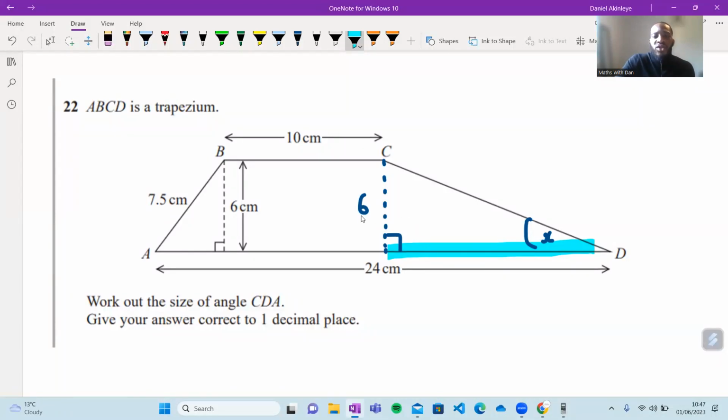Well, what do we know? The entire distance going along is 24. I can see that I've got this here, right? This is the same as this one. This is 10. Now, this one is also part of that line, but it's not given to us, right? If we could calculate that green distance there, we could add it onto 10 and then subtract it from the entire thing, 24, and that will give us this blue distance here, and then we can use SOHCAHTOA, right? So try and see if you can figure out what that green distance is somehow, some way, and take it from there. Does that make sense, guys, for anybody that was a bit stuck and that put 0?